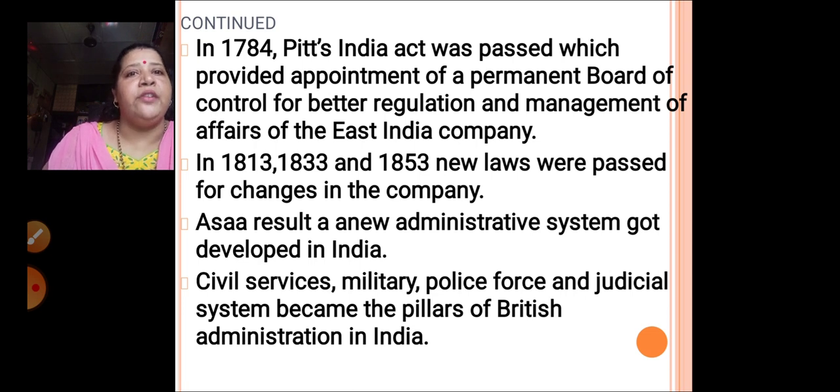We have learned this in the civics lesson, so here we are talking about that only. It was as if it was their own country. In that way, they had set up a parliamentary system on the pillars of civil services, military, police force and judicial system.